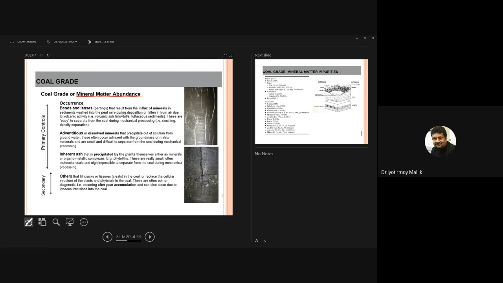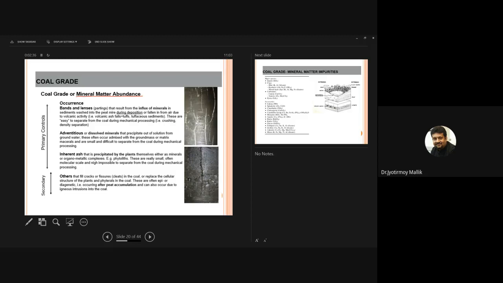I mean, they are produced by organic processes, but they are non-carbon material, either as minerals or organometallic complexes. Examples are phytoliths, right? These are really small, often molecular scale, highly impossible to separate from coal during mechanical processing.